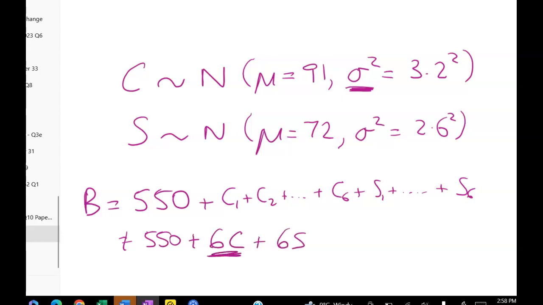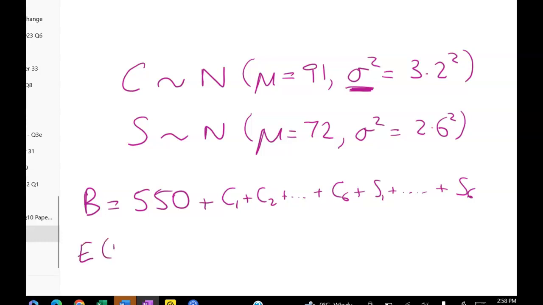The way to think about this is, suppose for some stupid reason that the weight of a cup affected its price and that you paid $6 per gram of weight, then that's what I would be working with. But that's not the situation we've got here, because we have 6 separate cups and 6 separate saucers, and each of those has its own variation.